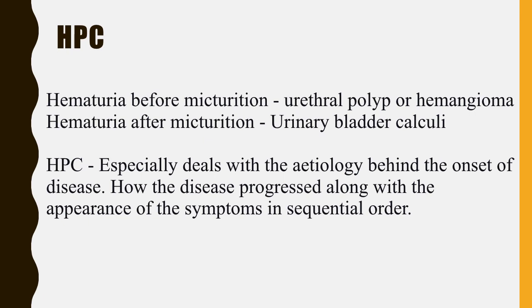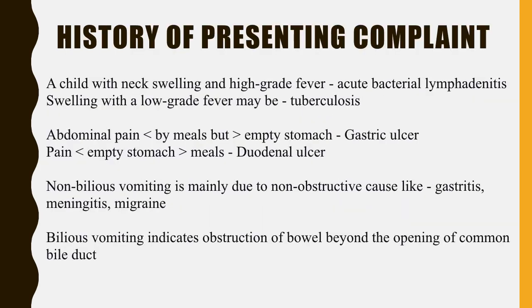So the history of presenting complaint especially deals with the etiology behind the onset of the disease, and how the disease progressed along with the appearance of the symptoms in sequential order. Then we will get a clear-cut idea about the diagnosis, the rubrics and the prognosis.